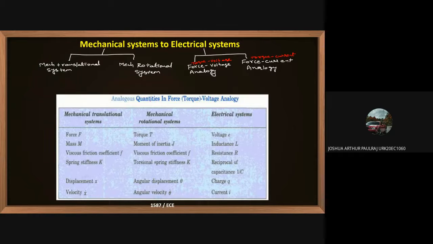So in this table we are trying to convert from a mechanical system to force-voltage or torque-voltage. Torque-voltage we can represent as TV, and torque-current as TC. Force-voltage and force-current we can go with FV and FC. The main thing when you convert, I will write it here.